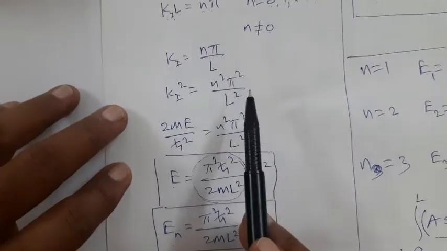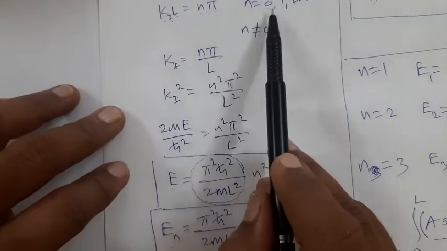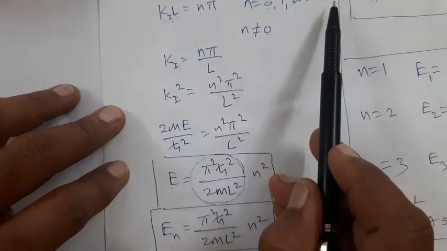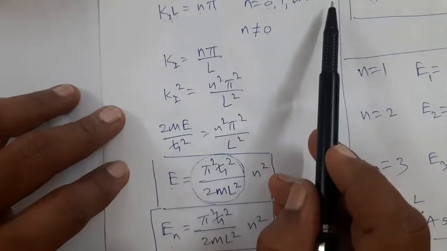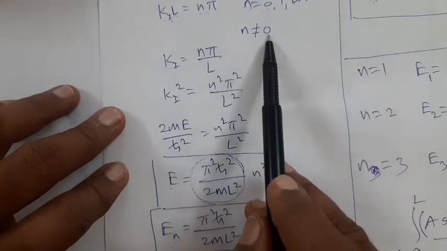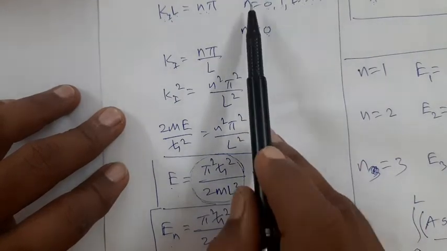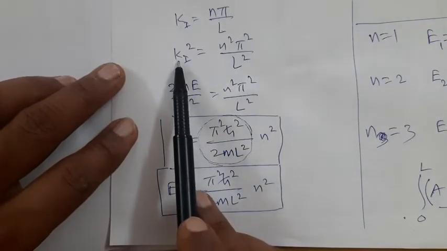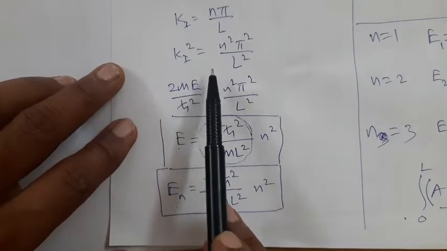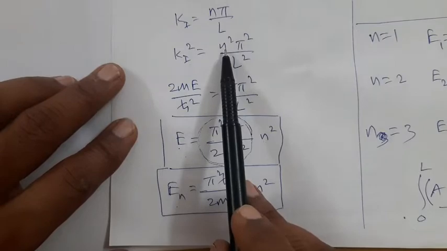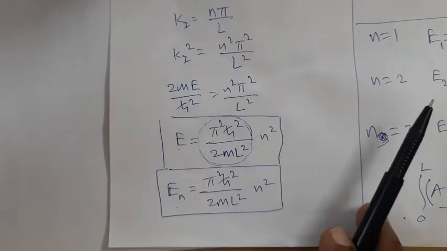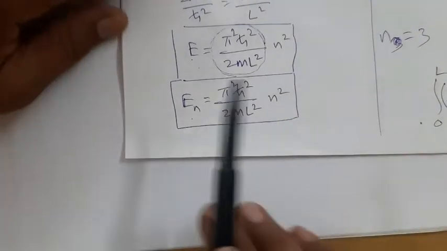Mathematically we can say that n may take any value from 0, 1 up to infinity, but as the wave equation is for a real physical particle, we will have to exclude n equal to 0 and we will have to begin with n equal to 1, 2, 3, 4, and therefore the possible values of k are such that it is n pi by L, and therefore it leads to the restriction on possible values of energy.